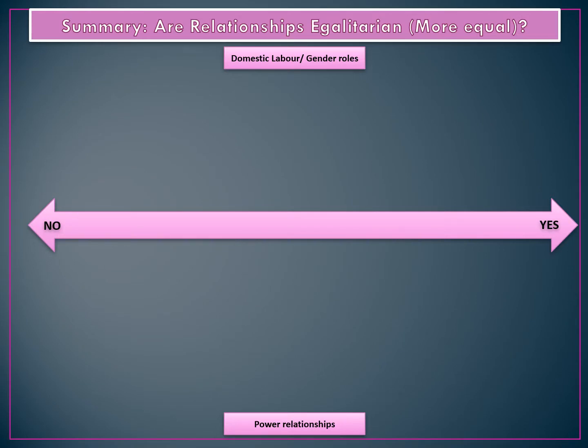What we're going to look at is, are relationships egalitarian? That's the first point here, this key concept, egalitarian. So again, as I say, more equal. And we're going to look at this in two ways. Have relationships become more equal? The first argument we're going to look at is domestic division of labour.